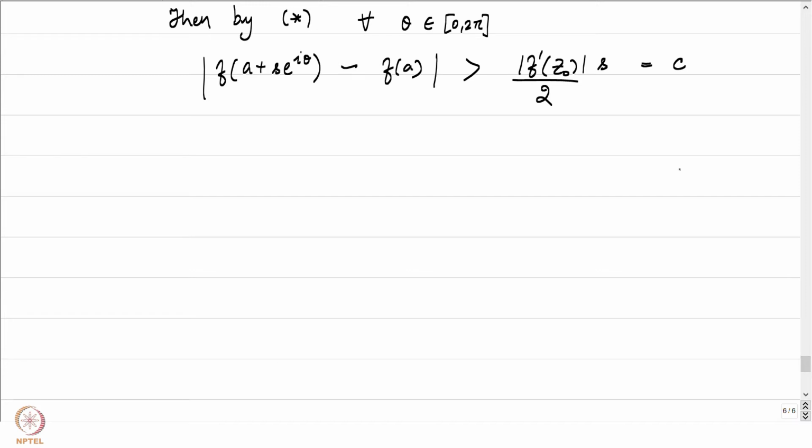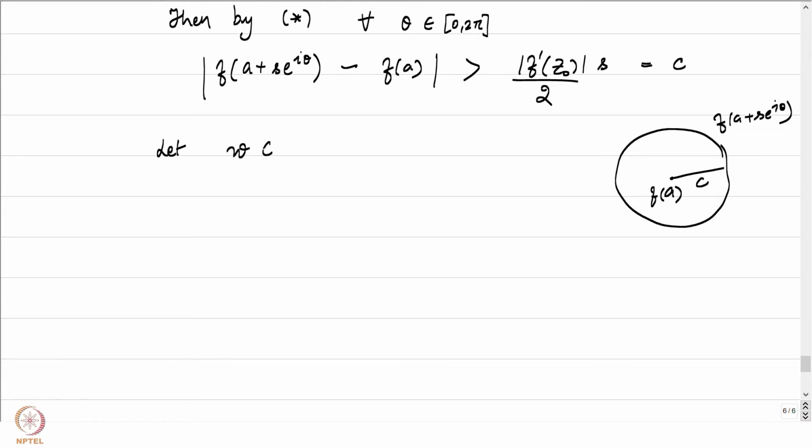So if you have f of a here and suppose this is the disk of radius C around f of a, then f of a plus s e to the power i theta will be outside this disk of radius C. So in particular, let us pick some point w in the disk around f of a of radius C by 2. Then any point inside this disk will be at a distance greater than C by 2 from any of the f of a plus s e to the power i theta, isn't it?